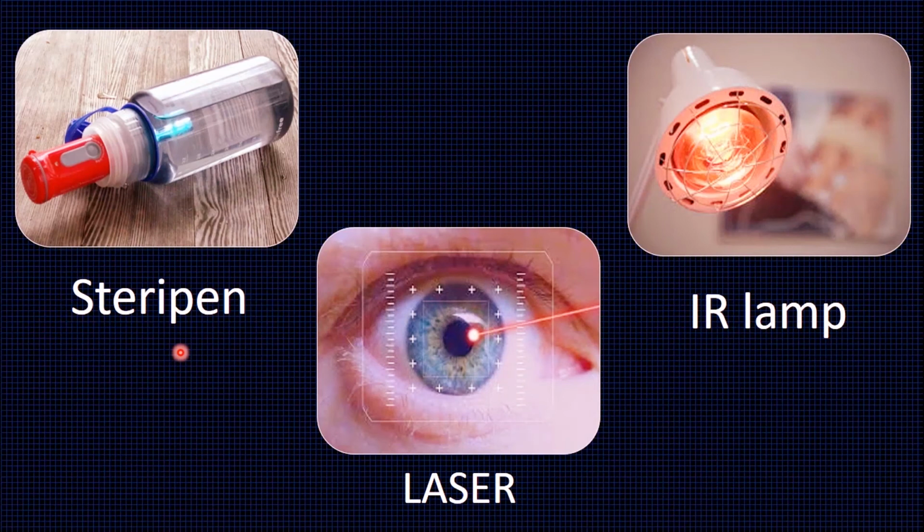Steripen is an instrument which is used to purify water. Steripen uses ultraviolet rays. Laser, which stands for light amplification by stimulated emission of radiation, finds application in the field of medicine for surgical treatments. IR lamp stands for infrared lamp. Here infrared rays are used for heat therapy.